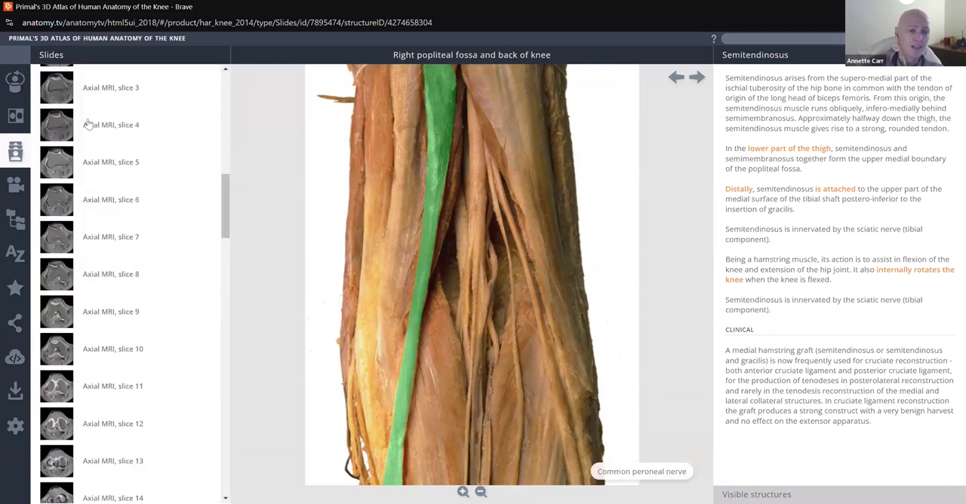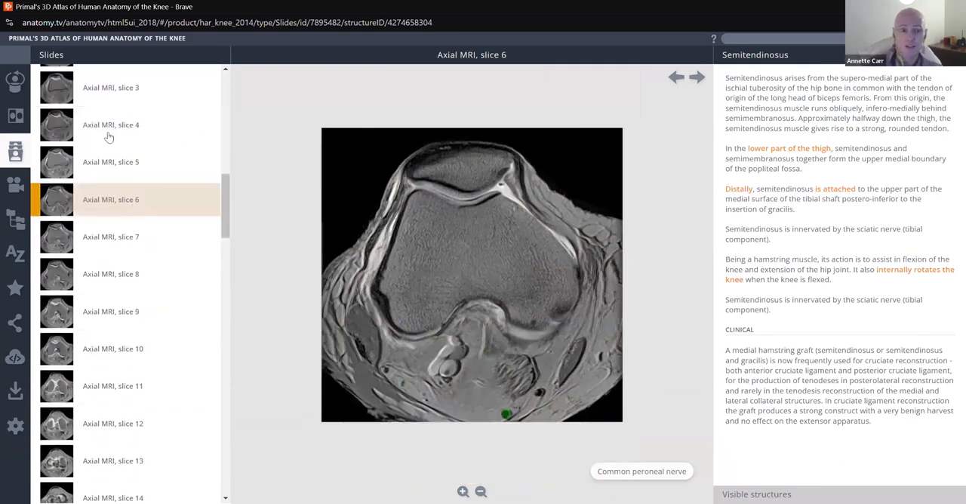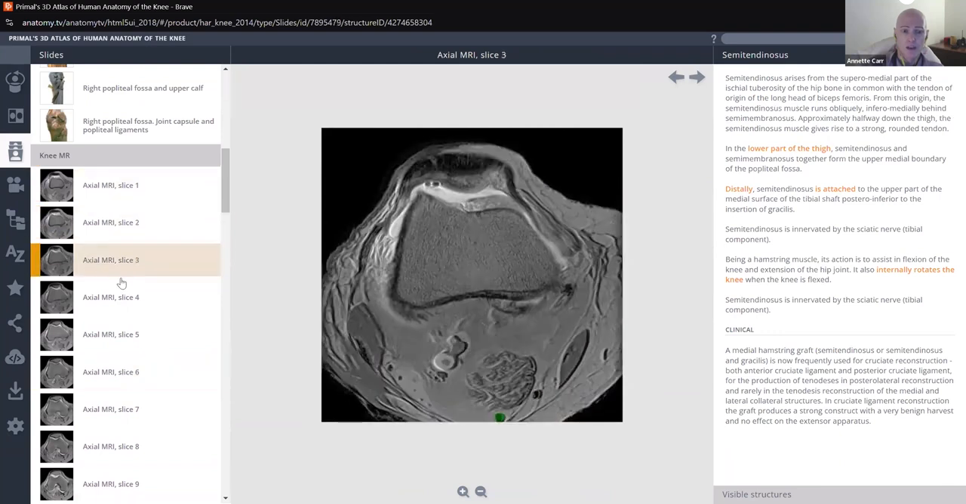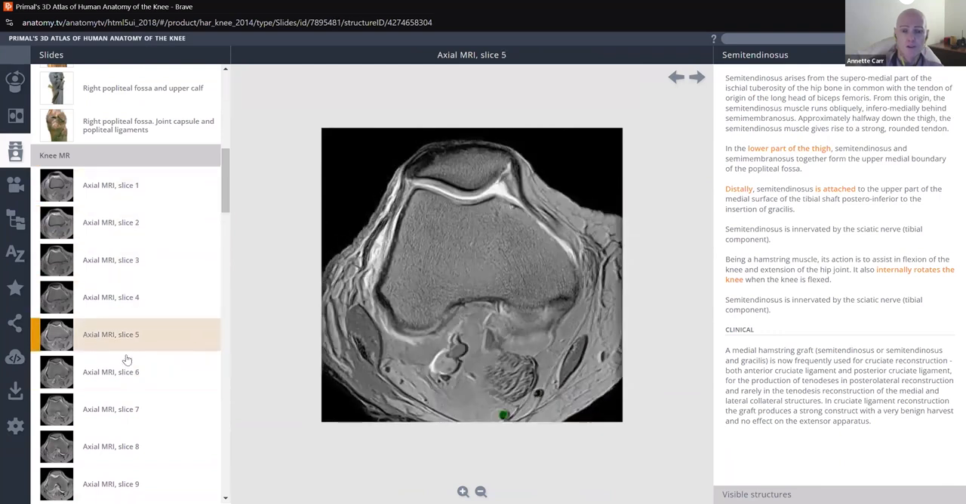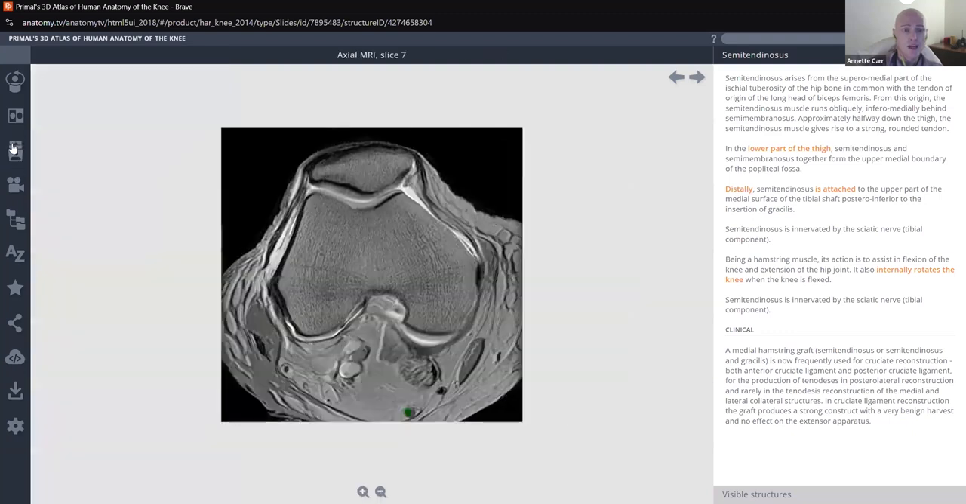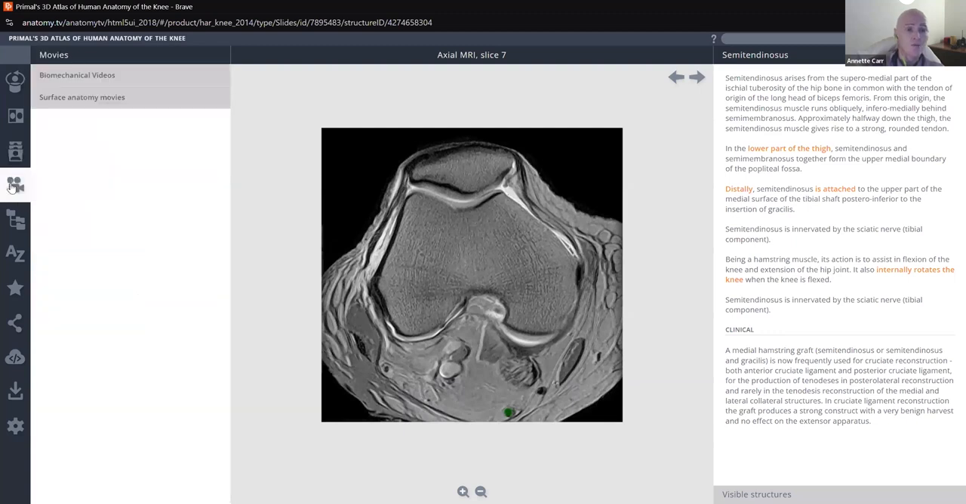And then we have the MRI. So this is slices through the MRI. So you can see various pictures from the MRI and what it looks like as it goes through. And then underneath that, so that is the slides portion. Underneath that, we have movies.